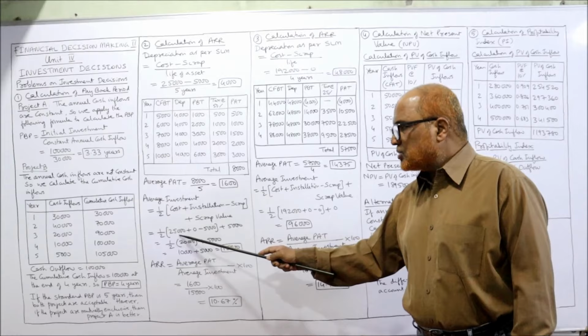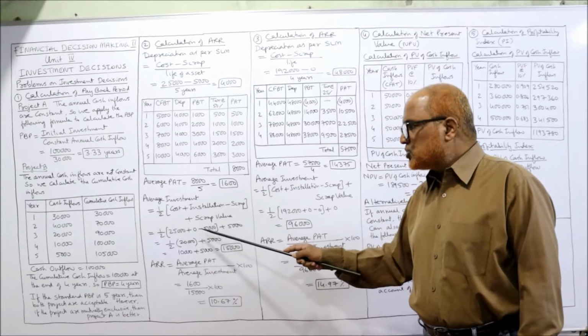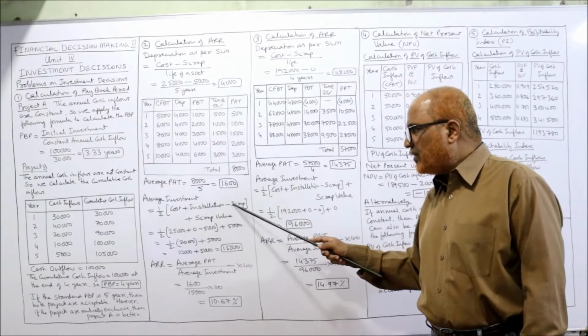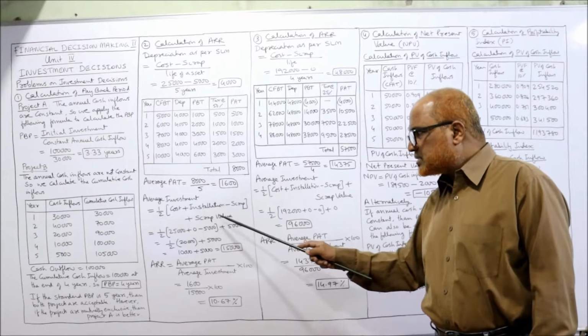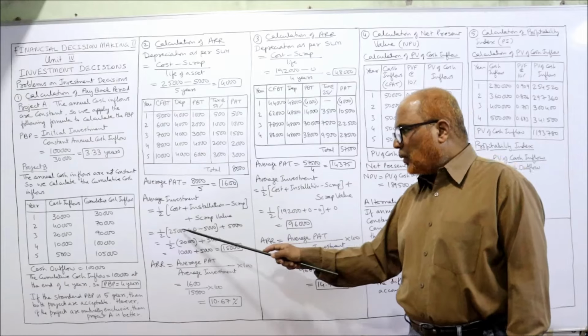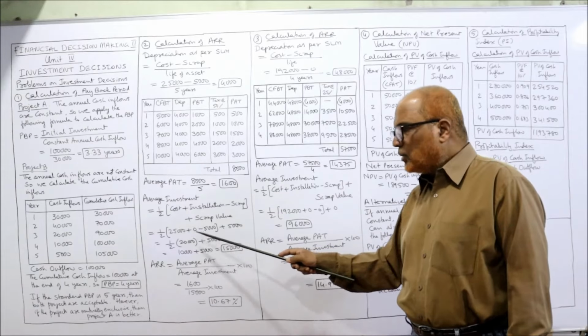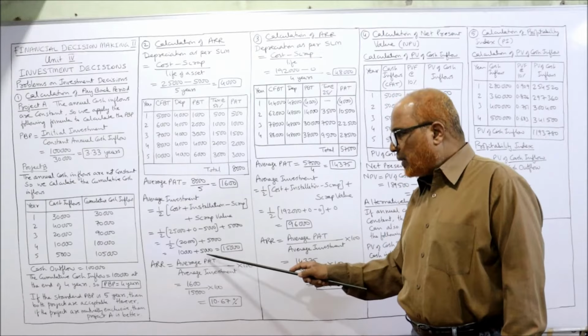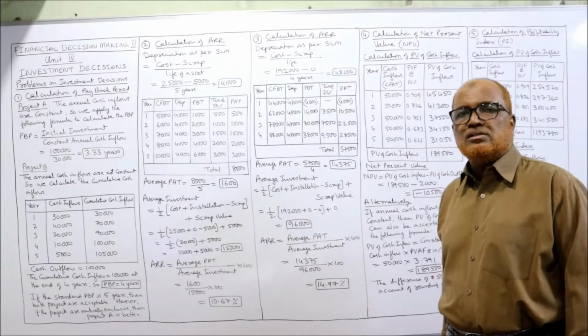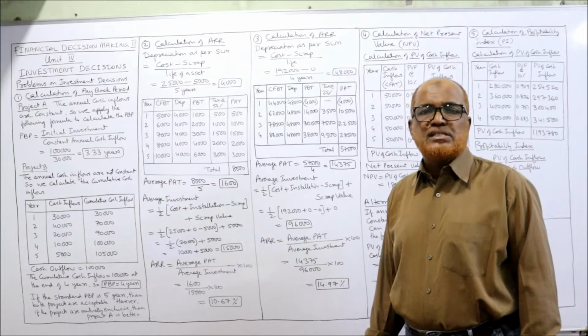So here cost is 25,000. There is no installation, 0. Scrap value is minus 5,000. And close the bracket. Outside the bracket, scrap value 5,000. So 25 minus 5, 20,000. Half of 20,000 is 10,000 plus 5,000. 15,000 is the average investment.